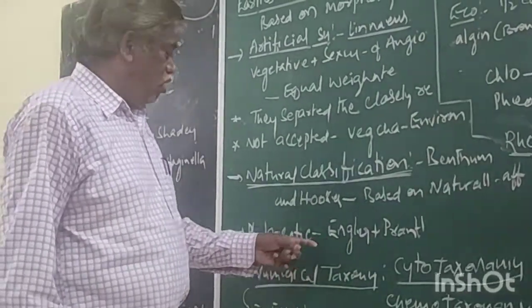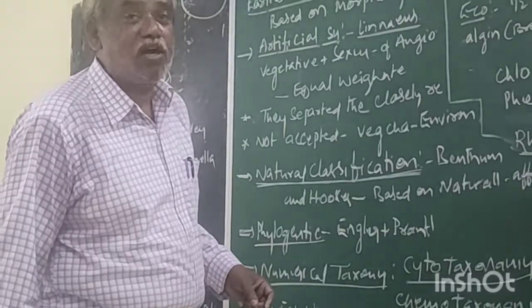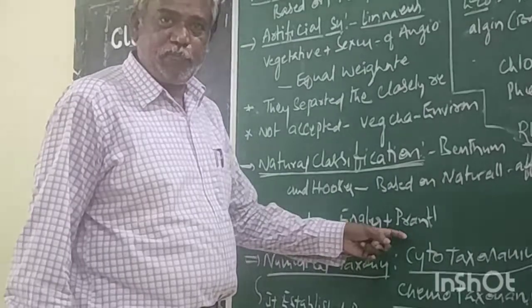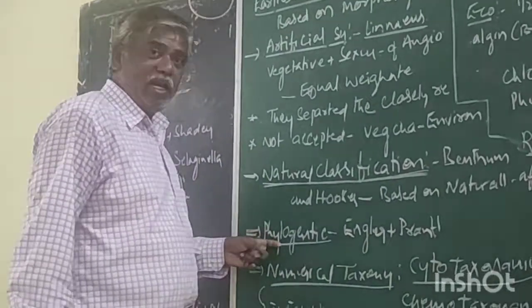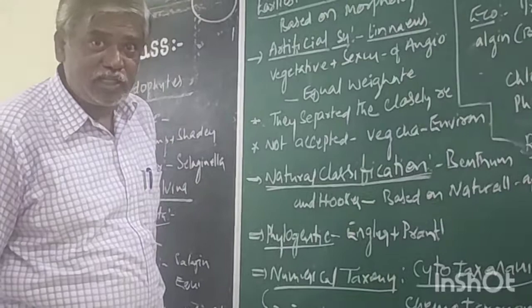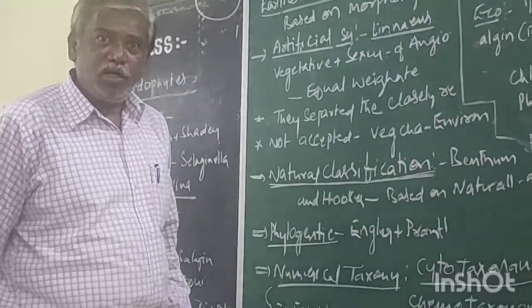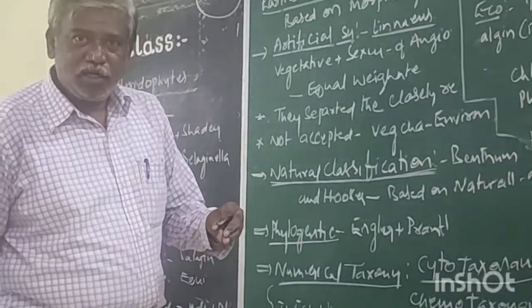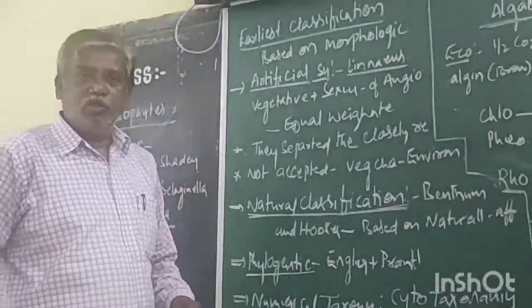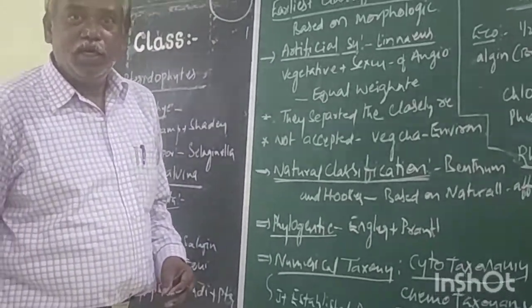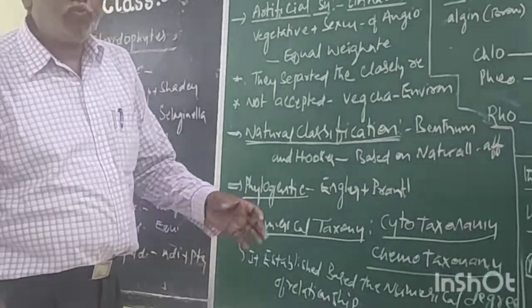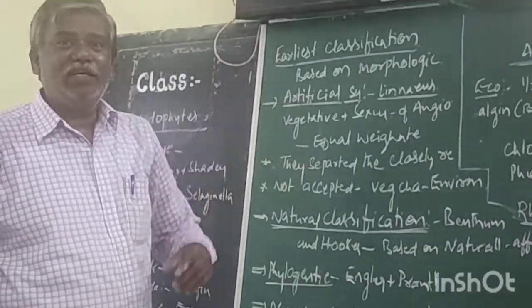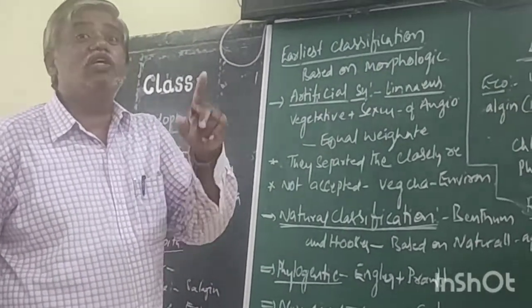Evolutionary history is called phylogeny, and this was proposed by Engler and Prantl, based on evolutionary history. Suppose rat, cat, and gorilla, monkey, gibbon, man: these belong to the same order of primates because they have a common ancestry. Ancestry means it belongs to evolution.